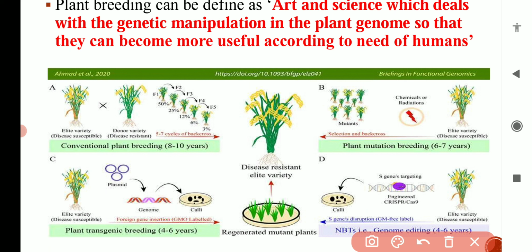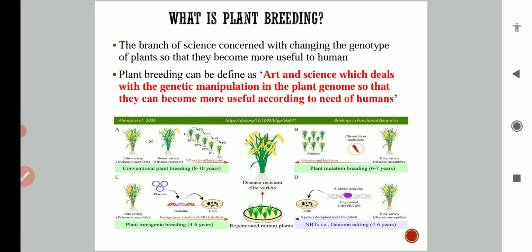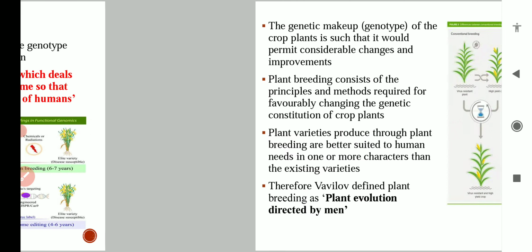There are different methods of transferring genes from one plant to another plant. In coming videos we will discuss the different methods of plant breeding, and in detail all the methods of transfer of genes from one plant to another. Basically in plant breeding we change the genotype of the plant; we add some genes, we delete some genes, and in this manner we make the plant more useful to human needs.